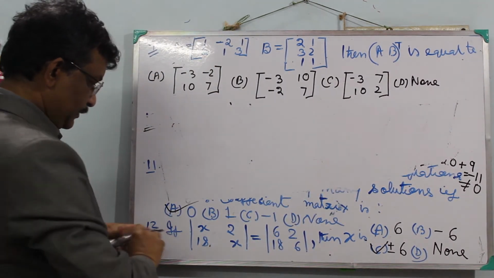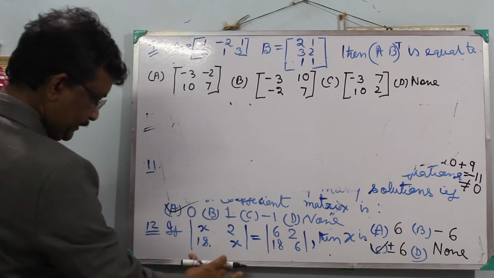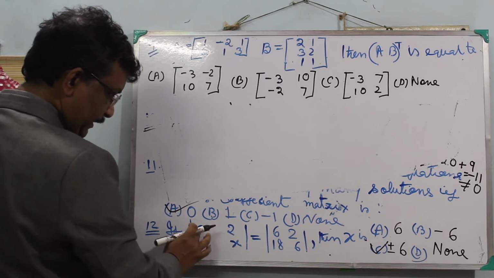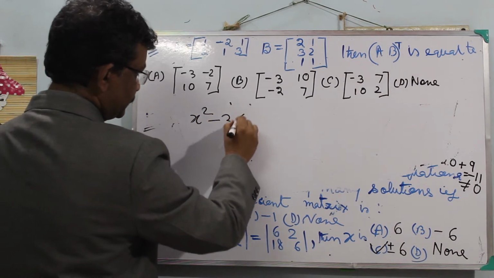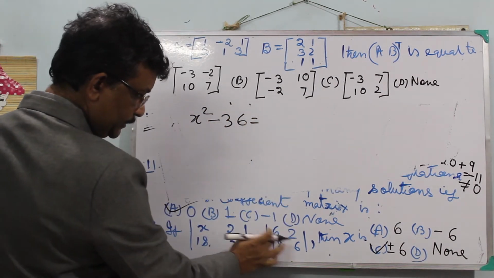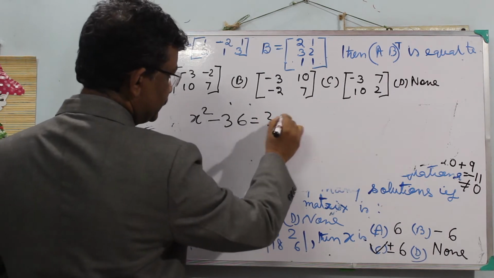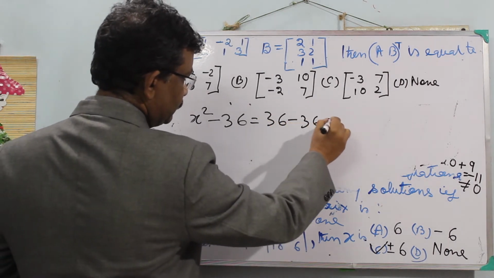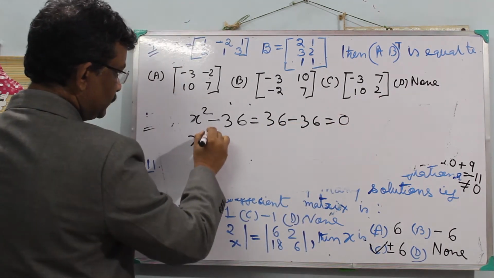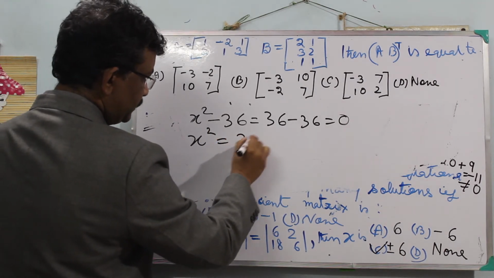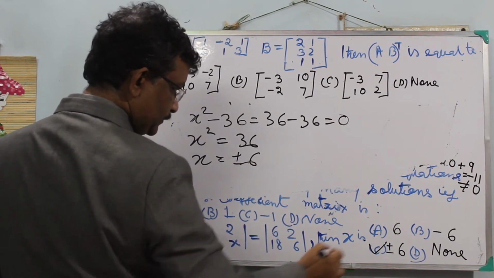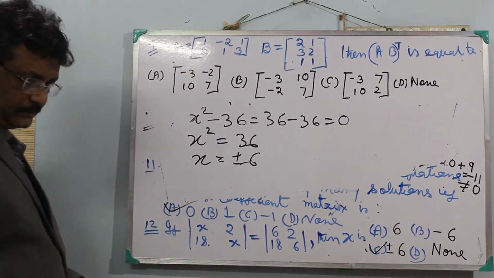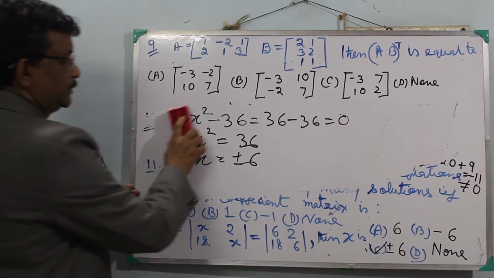So what is the value? x square minus 36, here 36 minus 36 equals 0. So x square is equal to 36, x equals plus minus 6. So option C is the correct answer. Clear?